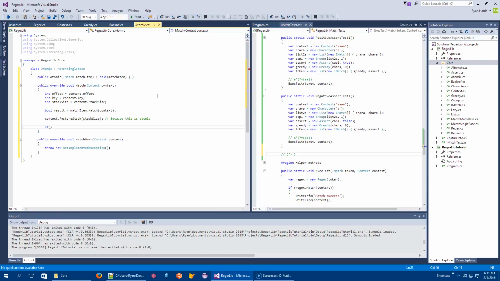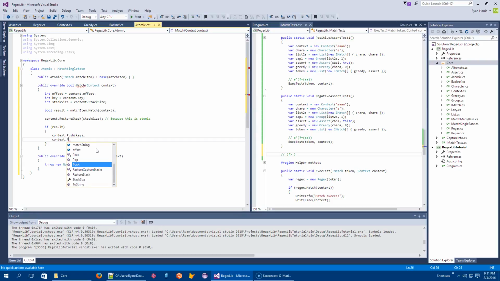Now, if we've succeeded, then I need to store some backtracking information, which I just said we threw away. I need to store this information so that when the atomic token is backtracked into down here, I can reset everything. So this is the first time we're going to keep multiple pieces of information. So context.push, and arbitrarily I will say, let me save the key.